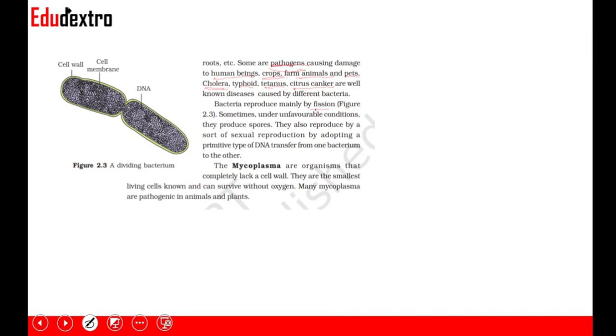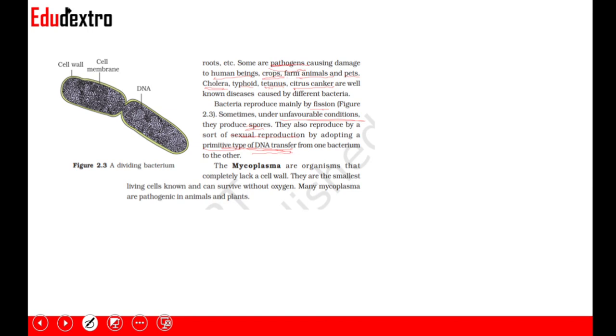Bacteria reproduce mainly by fission, and sometimes under unfavorable conditions they form spores. This is very common. Under unfavorable conditions, most of these lower organisms form spores. They also reproduce by a sort of sexual reproduction by adopting a primitive type of DNA transfer.